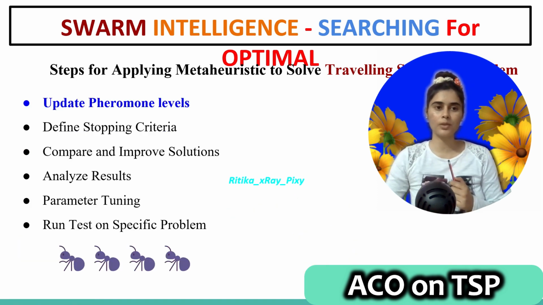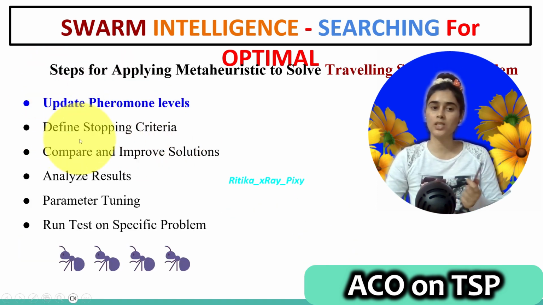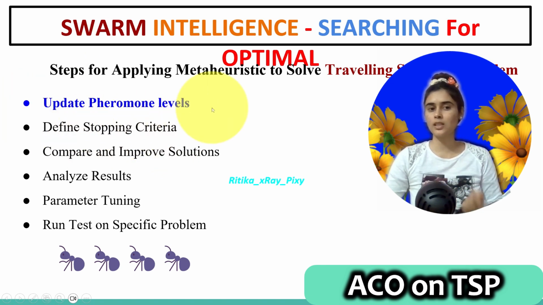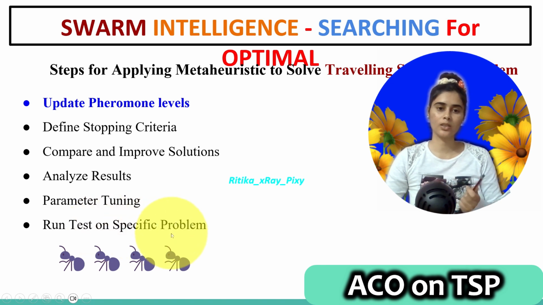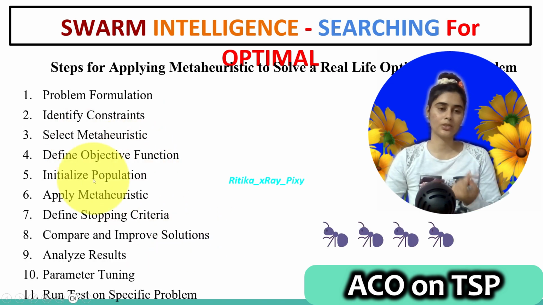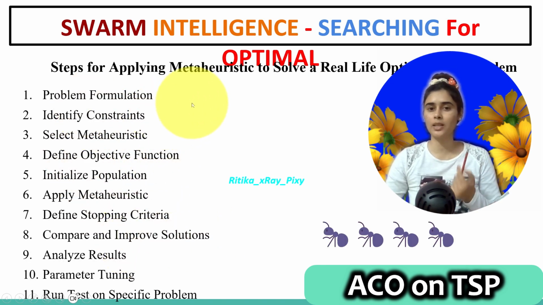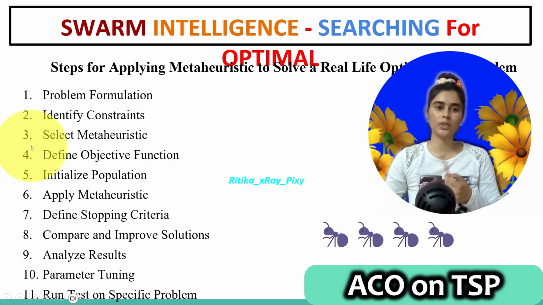Now after that we will update the pheromone levels, then we will check the stopping condition. Until the stopping condition is met, we will repeat the loop, and then we will compare and improve the solution, analyze results, and parameter tuning is done until you obtain the optimal solution. Then perform a test run on the specific problem. So these are the simple steps for applying any meta-heuristic to a real-life optimization problem. We just applied ant colony optimization on TSP. You can use any algorithm and any real-life problem.